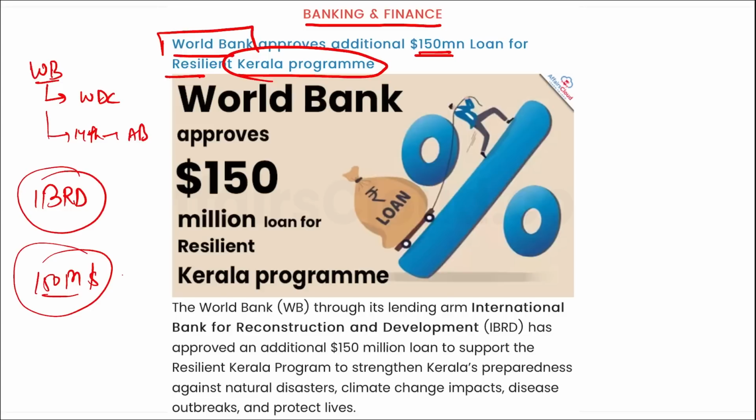I repeat, a $150 million loan was approved by the World Bank and IBRD granted this loan to Kerala for their Resilient Kerala program, in order to protect the citizens from any natural disaster, climate change or disease outbreak. Correct. The loan has a final maturity of 14 years, including a grace period of 6 years. Correct.